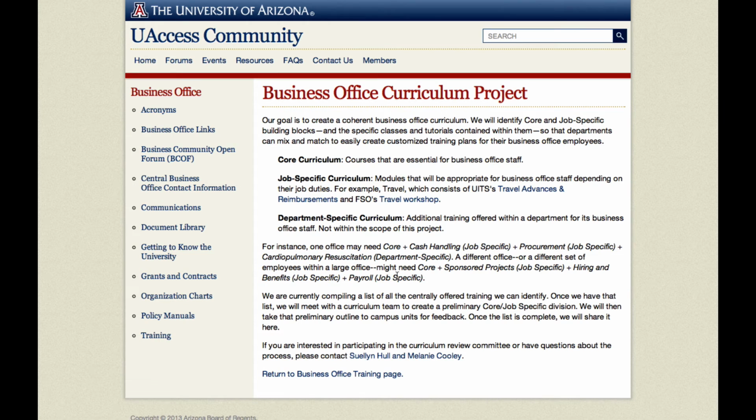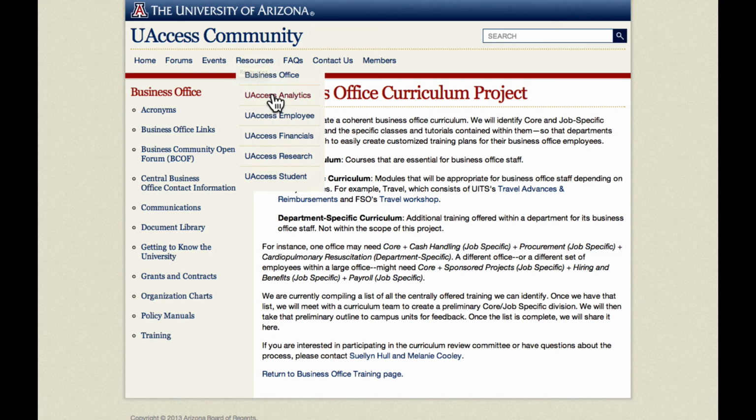And this is a project we're working on to take those different offerings and identify the building blocks of a curriculum for a business office person so that units can say, hey, we have a new business office person, here's the basic training they need. And they also do grants and contracts, so they need this block of training as well. So we're trying to give you some building blocks to help train your people as efficiently and effectively as possible. And as we work on developing that curriculum out, you'll see more information about it here on this page and hear about it through the UAccess community.